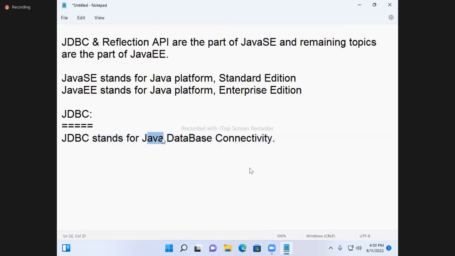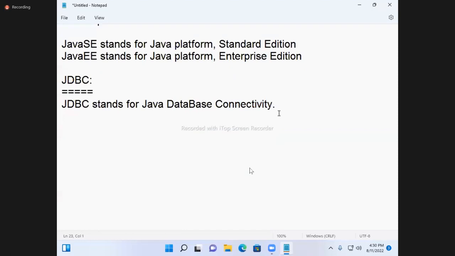If you want to develop any real-time application or any project, first a database is compulsory. Without a database, there is no project. You take any real-time project, the database is mandatory. So Java and database we are going to connect.